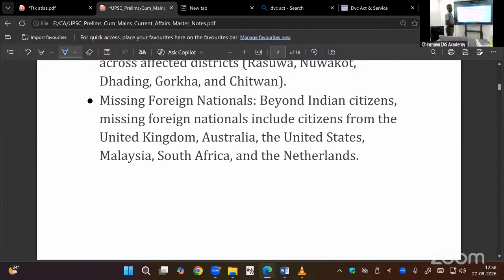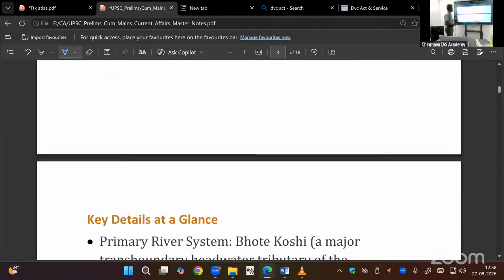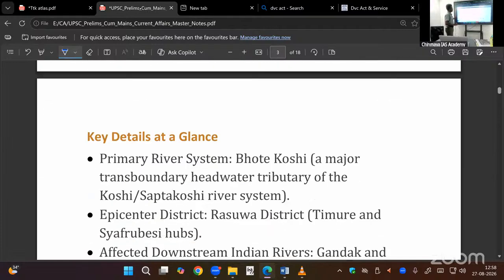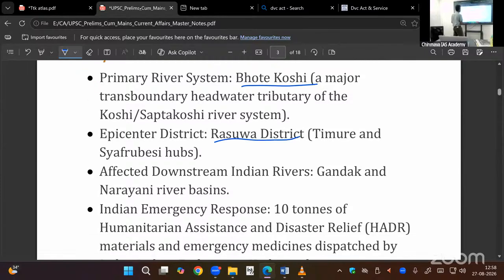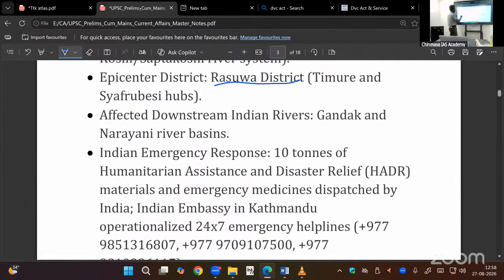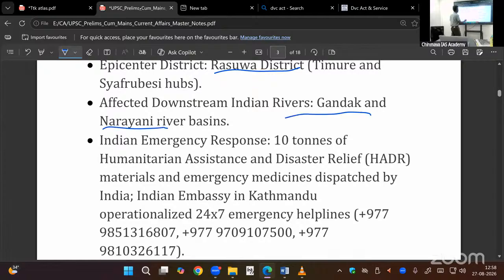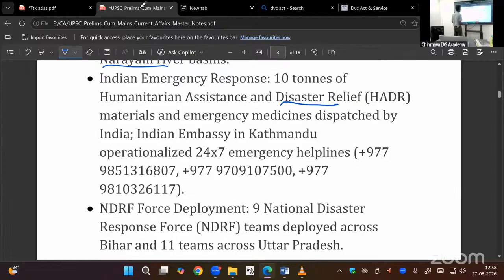Other nationals also died, very worrisome. Then I told you that the Bothekosi is a major transboundary headwater entering into Nepal. Then other Kosi rivers will be joining. Rasua district was affected very much. Gantak, Narayani rivers. Okay, 10 tons of relief material we have sent.